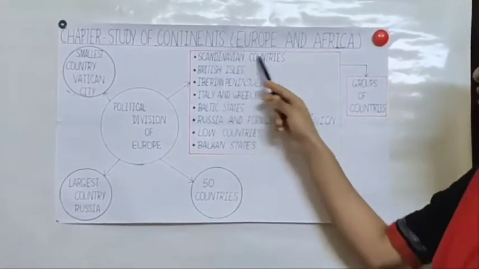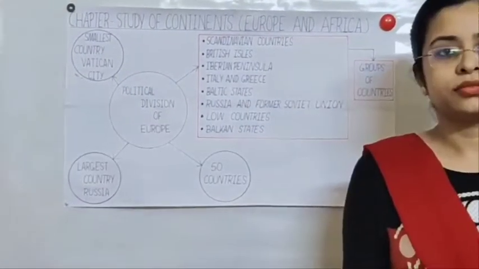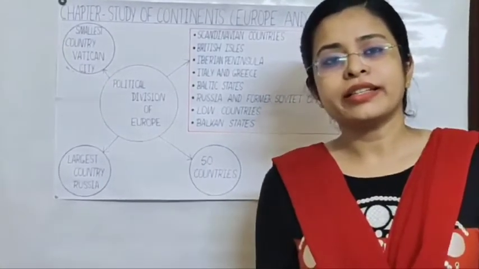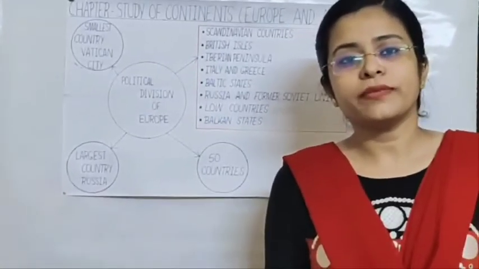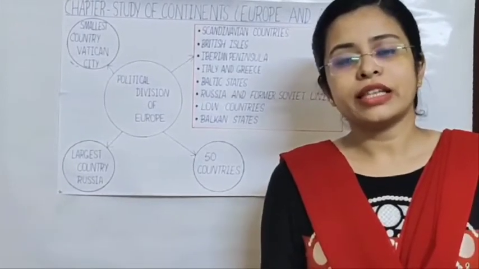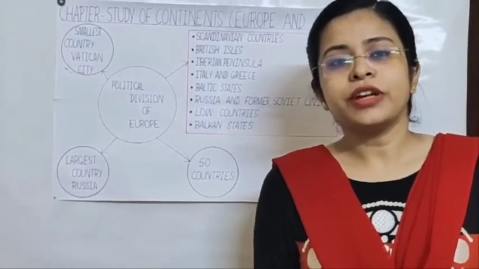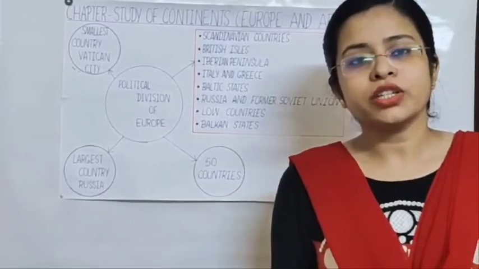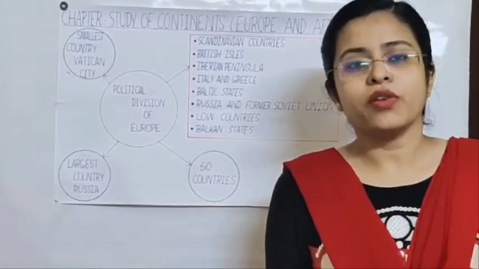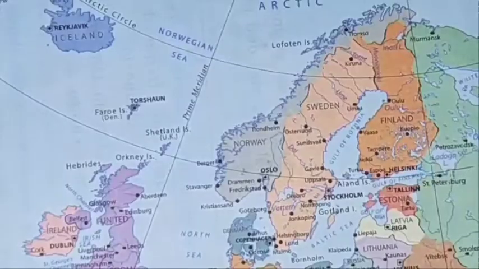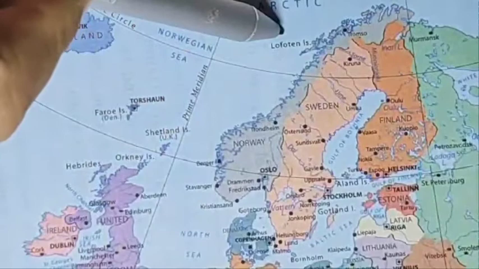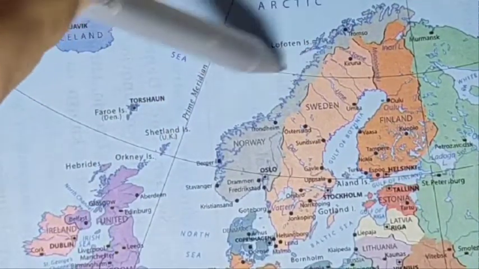First, Scandinavian countries. Scandinavian countries includes countries such as Norway, Sweden, Iceland, Denmark. Finland is not part of Scandinavian countries. We will see the location of these countries in the map of Europe. This is the location of Scandinavian countries.